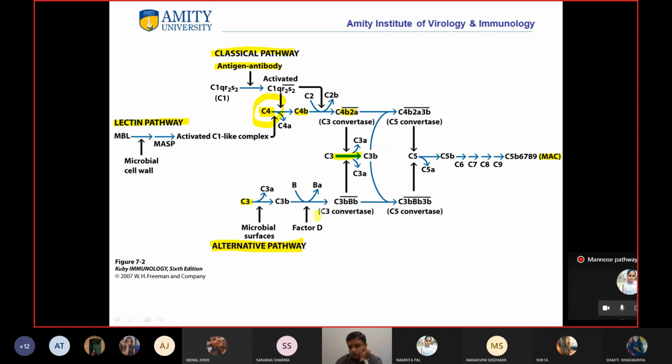At this point you have lots of C3Bs, and ultimately whether it is the MBL pathway or the classical pathway, C5 convertase will form, and in the alternative pathway also C5 convertase will form, and then ultimately your MAC. Okay, clear?